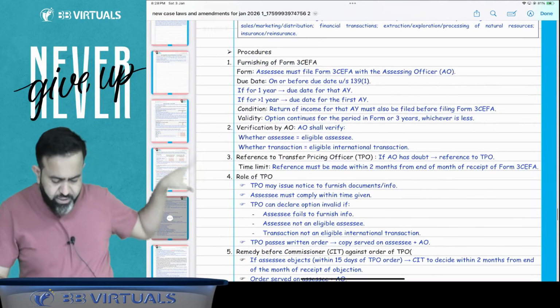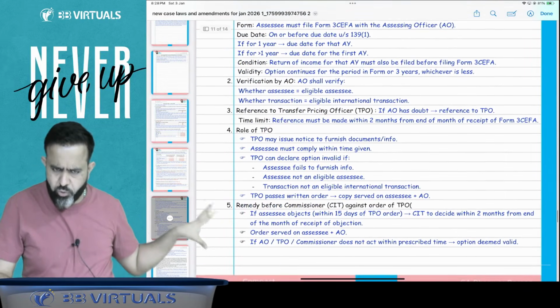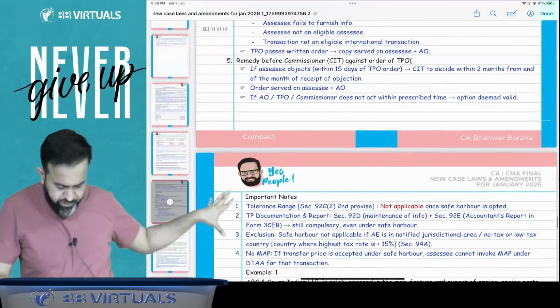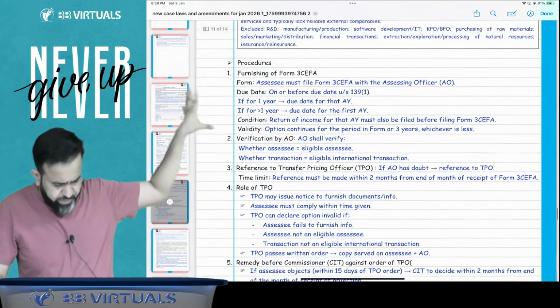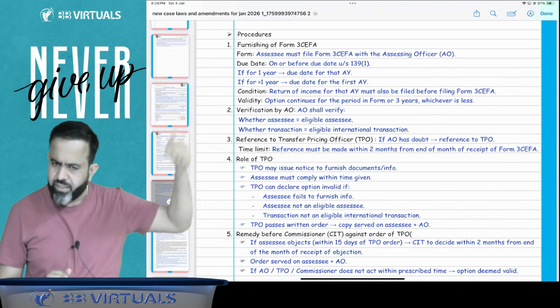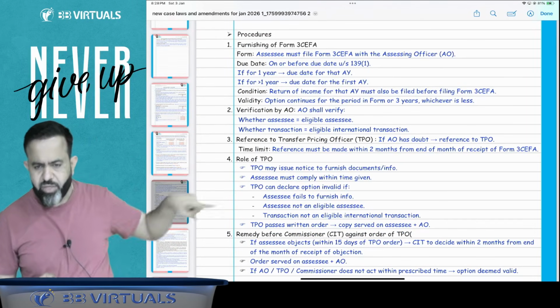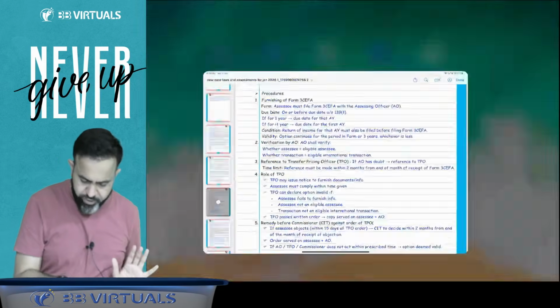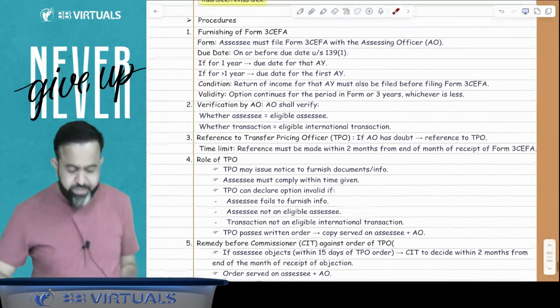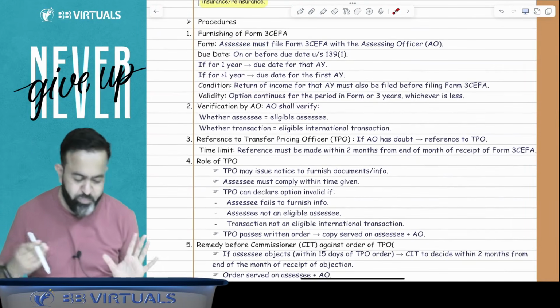that procedural part. So you can take the 2 pages printout, till this part, that 4 point and this part. For the procedural part, just take the printout from our website, that PDF is available. You can take the printout of this part, or you can write it also as per your wish. Okay. Now guys, how to opt for this safe harbor? What is the procedure? So all people focus here.